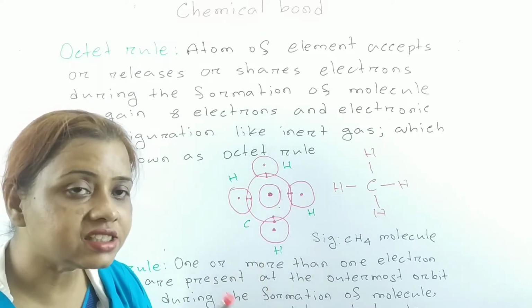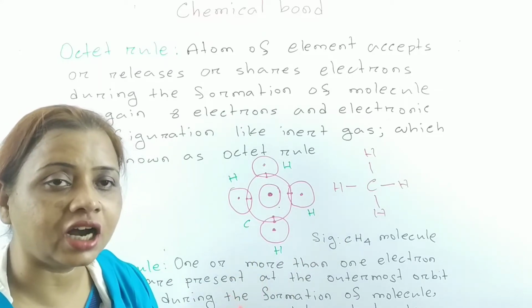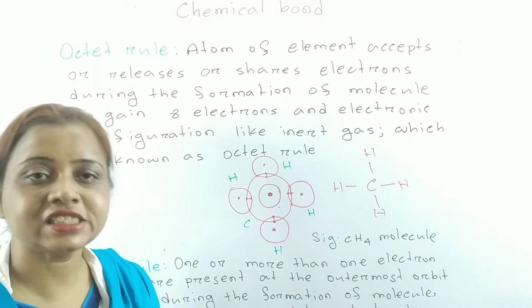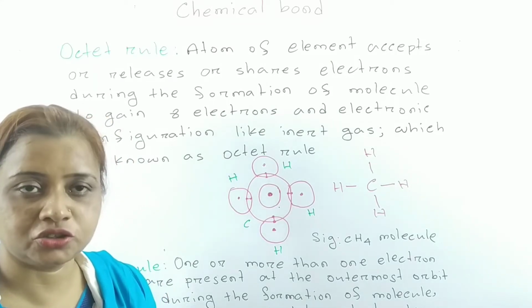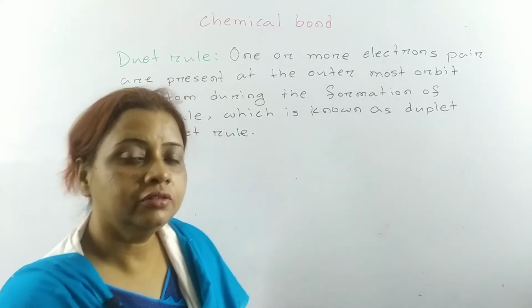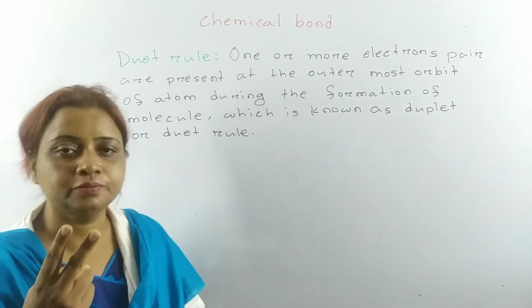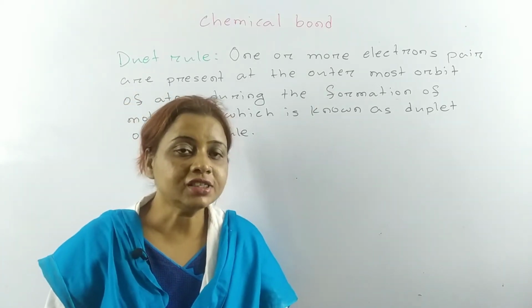That means the tendency of gaining 8 electrons at the outermost shell for getting the electronic configuration of nearest inert gas is called octet rule. Clear? Okay. Now come to the duet rule. Duet means what? Duet means 2. So what is duet rule?